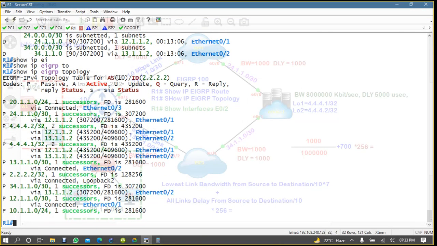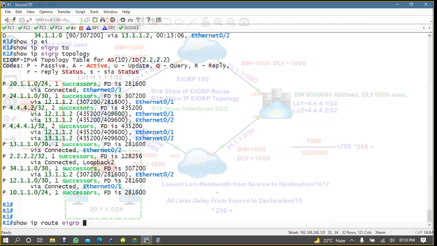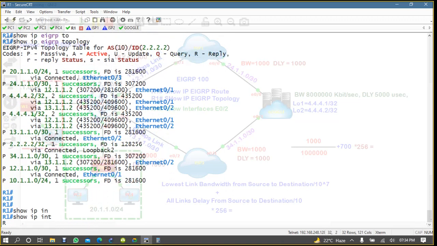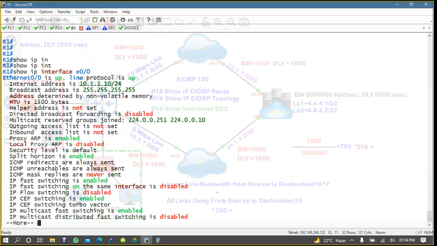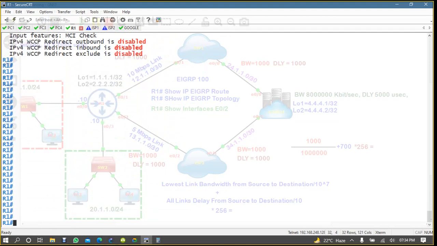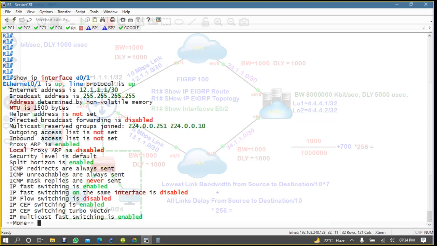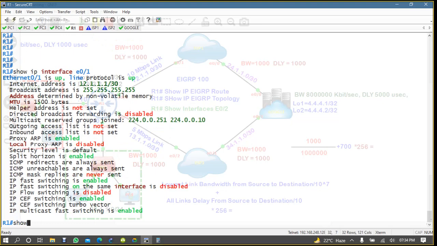Maybe I have changed something on the interface. So IP EIGRP, interface E0/0, E0/1.